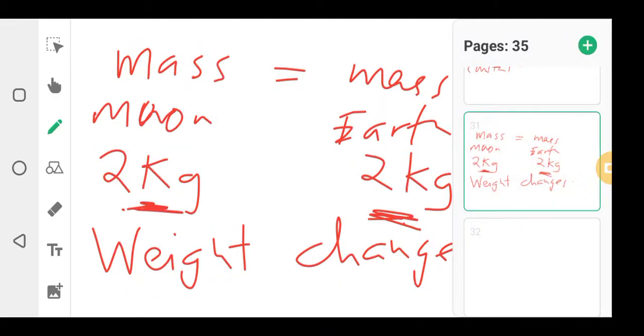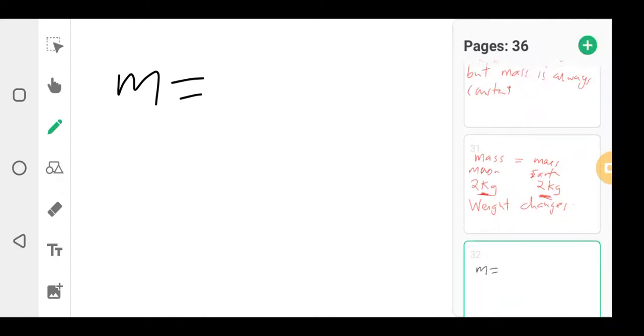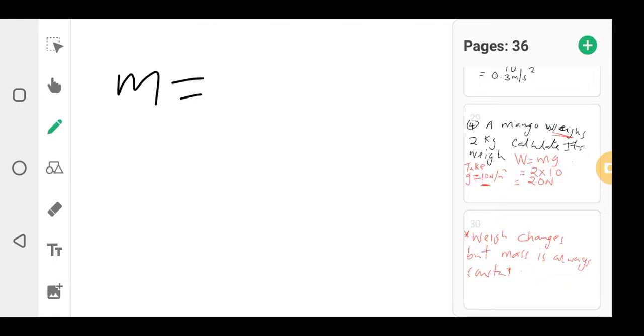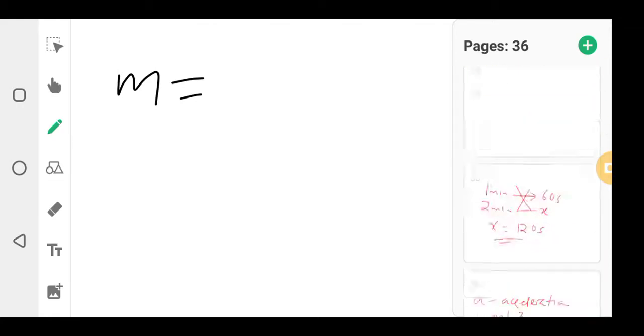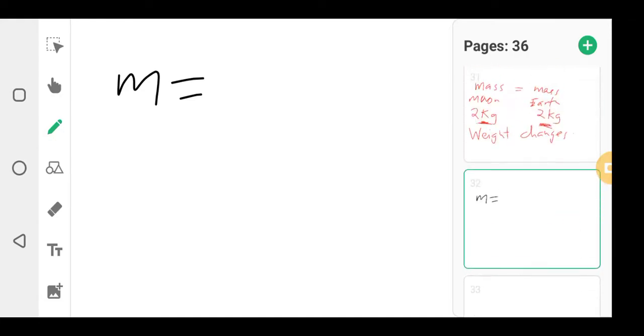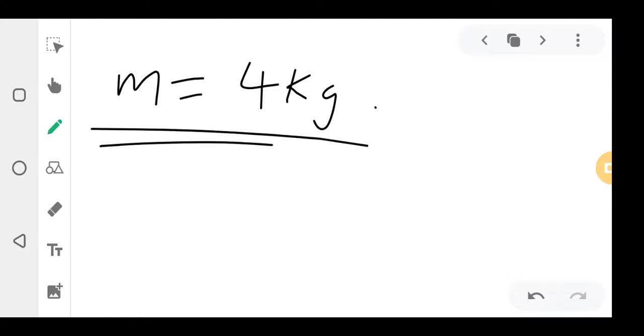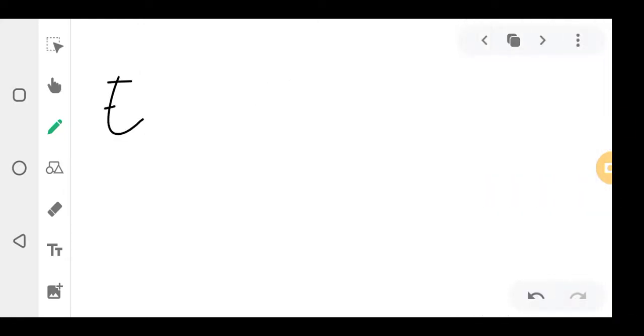So you say the answer there is: the mass is also 4 kgs. You see? That was the mass that was there. So the mass doesn't change. So that's how you calculate. Okay? Let me give you an exercise now. So try to do this exercise. I hope you have got some understanding.